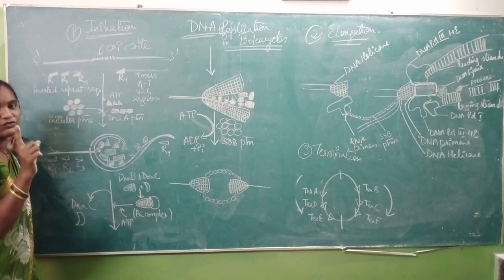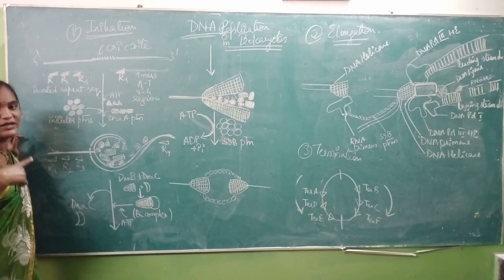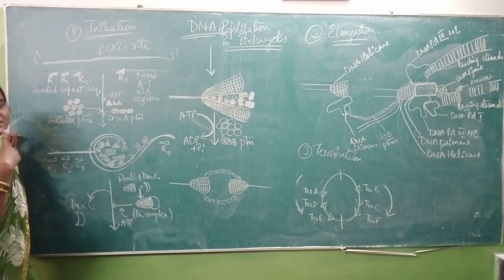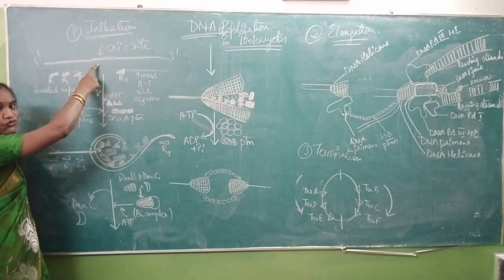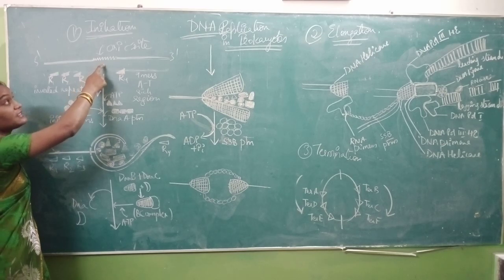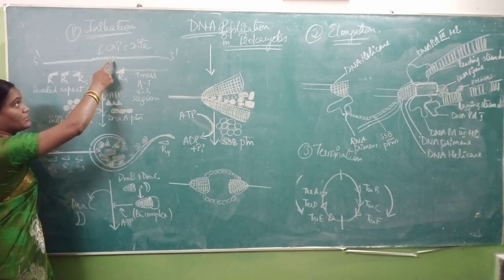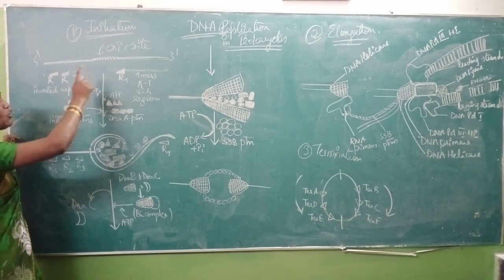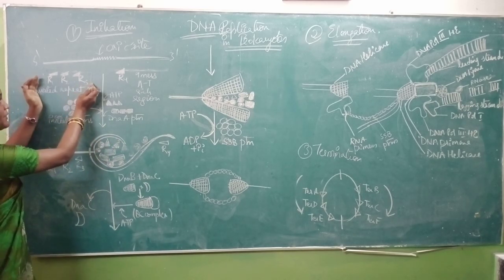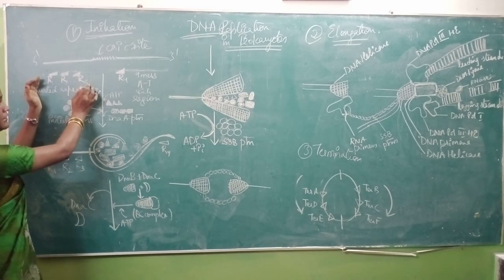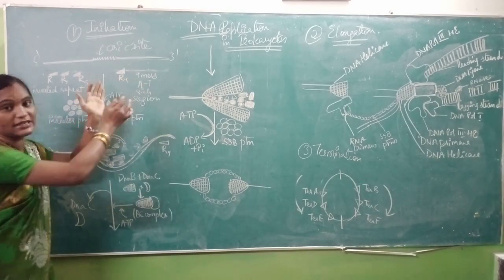Recognition should be done before the initiation mechanism, so the first foremost step for DNA replication is recognition of the ORIC site, that is the origin of replication. This ORIC site is present in between inverted repeat sequences R1, R2, R3 and in between the AT rich region, 9 mers of AT rich region.